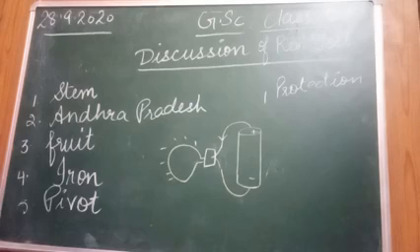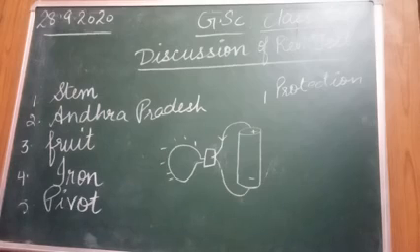Like your brain is protected by the skull. The heart is protected by the rib cage. So the main purpose of the skeletal system is that it protects the soft internal organs.